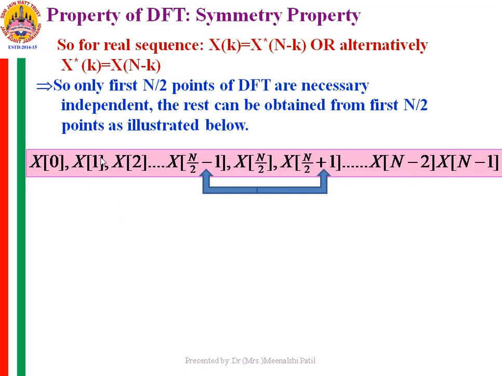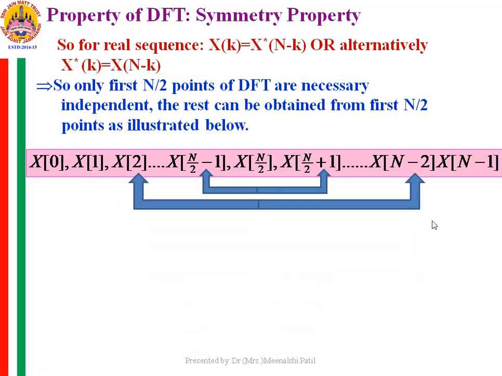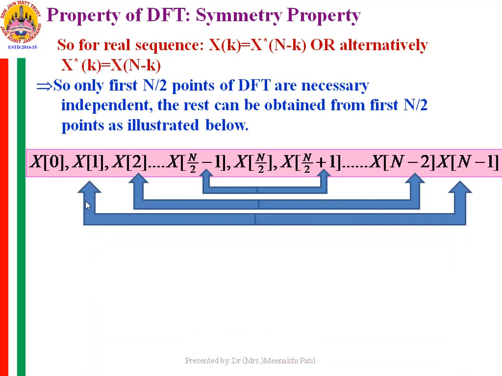x1 is the conjugate of x of n minus 1 and x2 is the conjugate of x of n minus 2. So all these points in between appear as conjugate pairs. So it is essential that you obtain only the first points, from 0 to n by 2, and the rest of the terms you can obtain from the previous ones by simply taking the conjugate. The succeeding terms you obtain by taking the conjugate of the previous terms. This is how you should obtain them.